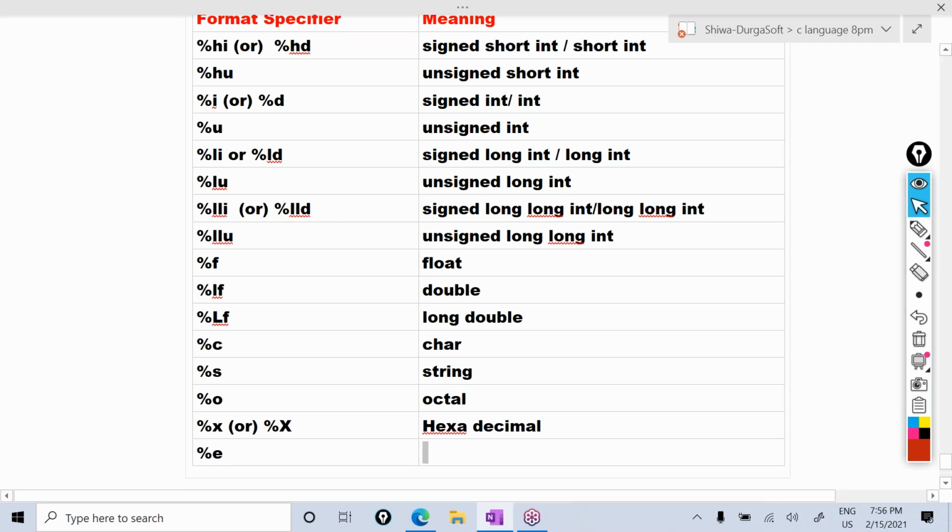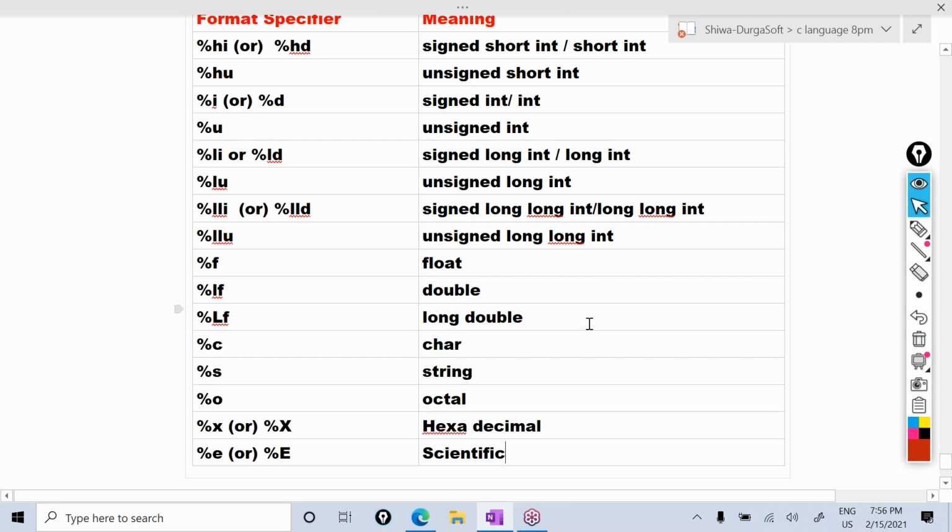You can use small e or capital E for scientific notation. If you want to display a floating point number in the scientific notation, we can use %E or capital E.